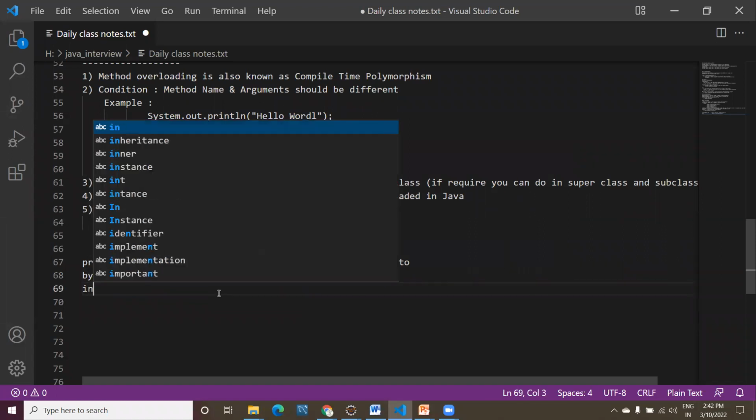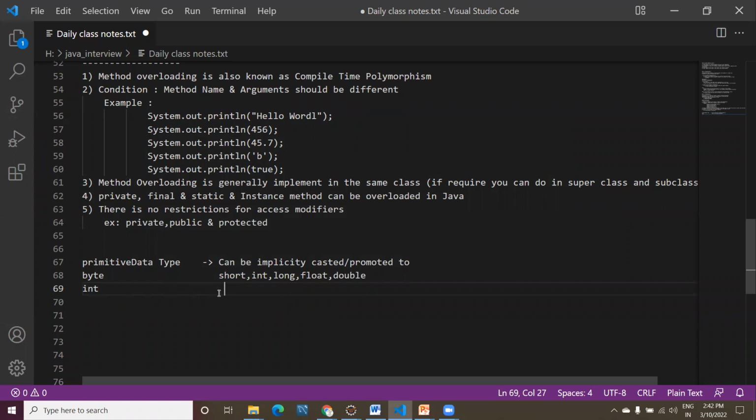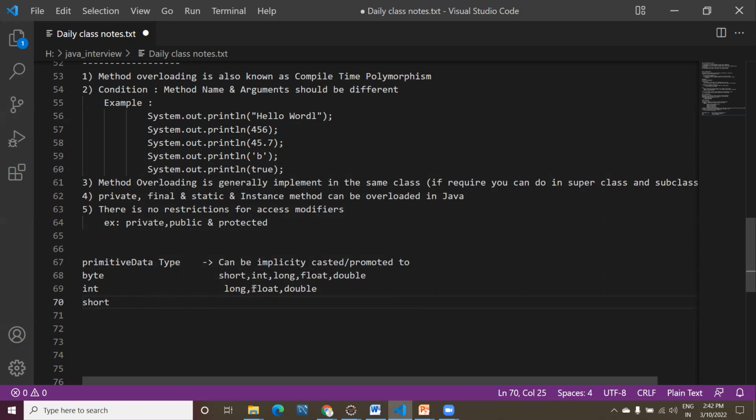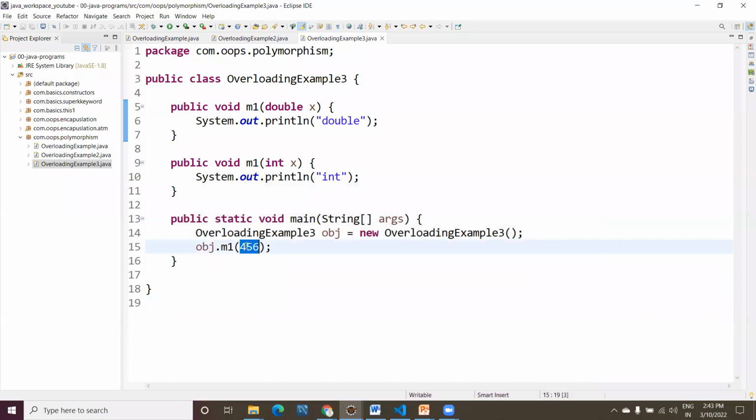Now assume it is an int. First it will check long; if that is also not available, then float, and then it will take double. If it is a short, casting will happen in this approach. So first it checks whether the integer-related type for 456 is available. If available, it will be printed. If not, it will go for the double data type. So that is the use case in method overloading.